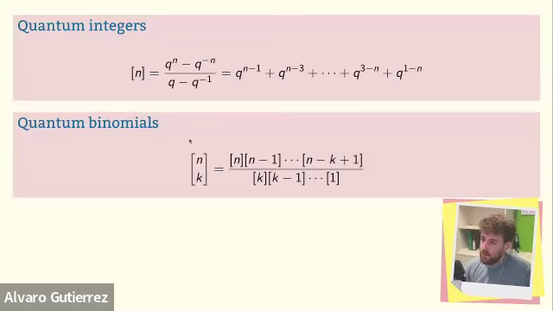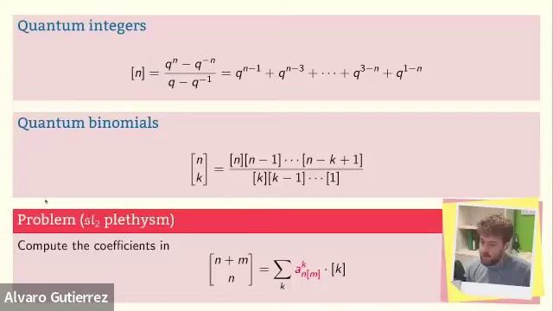And the main problem I'm interested in is the problem of SL2 plethysm, which says, so you take this q binomial and you can express it as a linear combination of quantum integers. And there are some coefficients in this combination. These coefficients are non-negative. And the question is, what are these coefficients? How do you compute them, or what do they count?